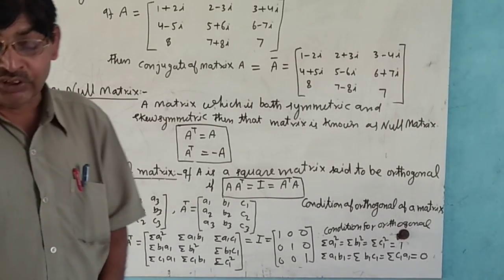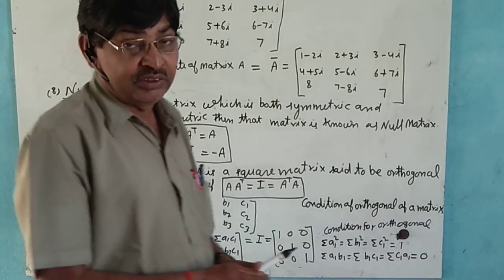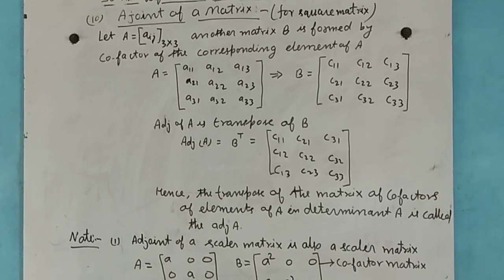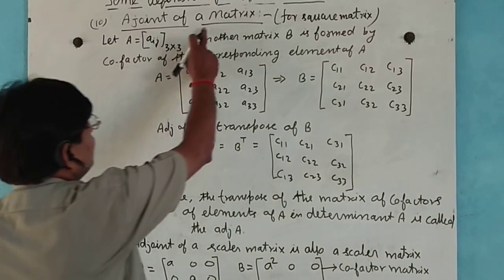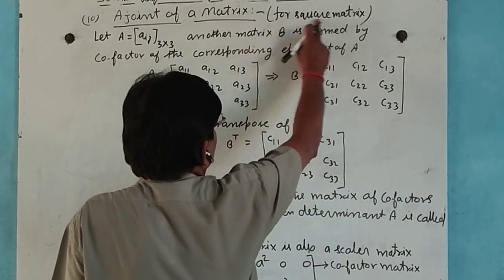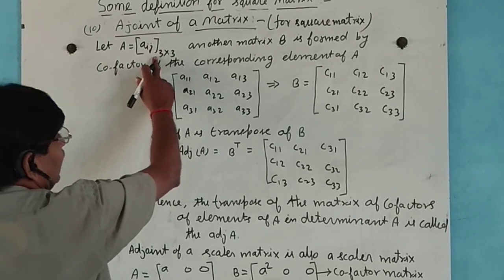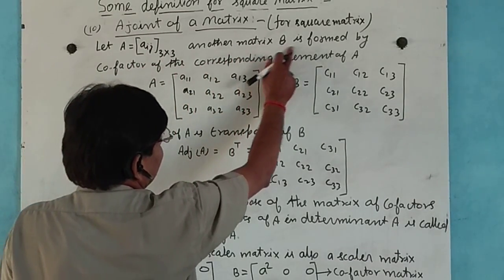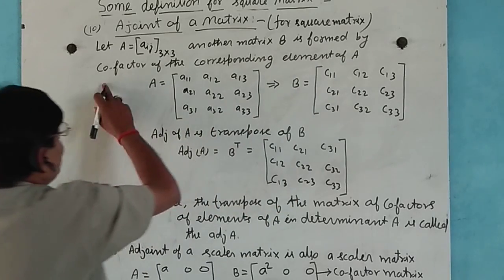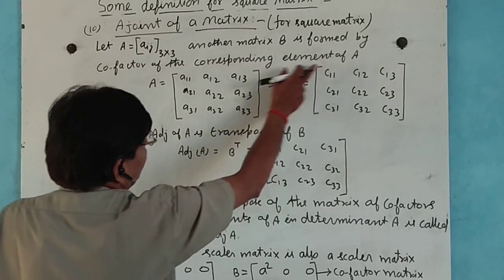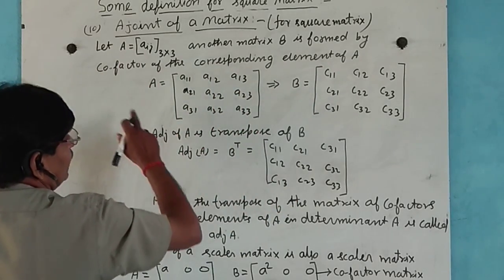Now we discuss the adjoint of a matrix. Here, for a square matrix, let A be a 3 by 3 matrix and another matrix B is formed by the cofactors of the corresponding elements of this matrix.